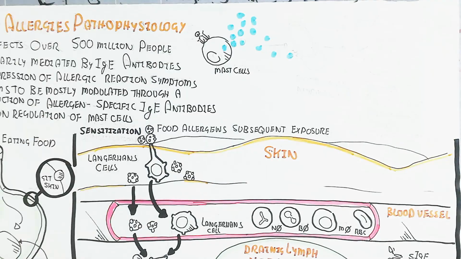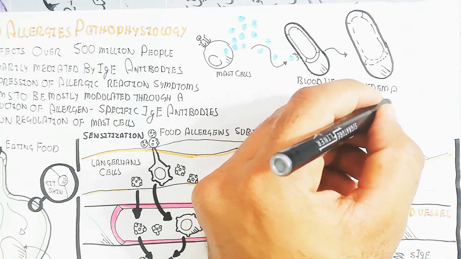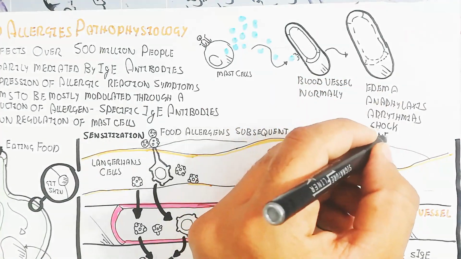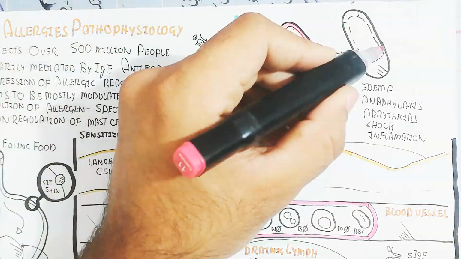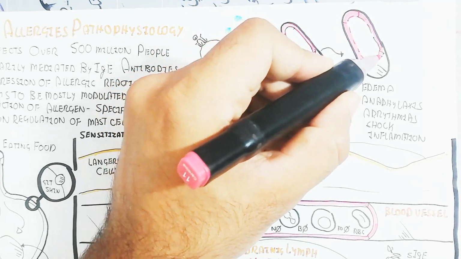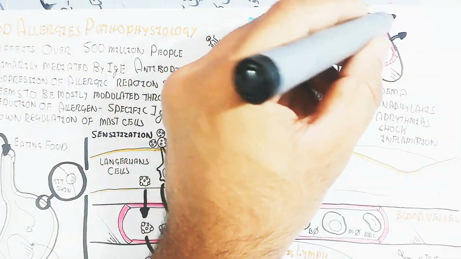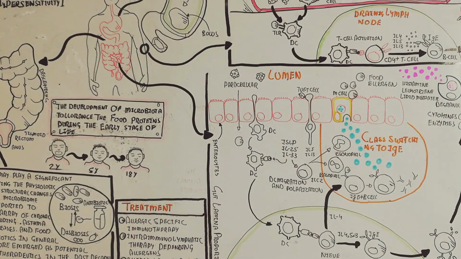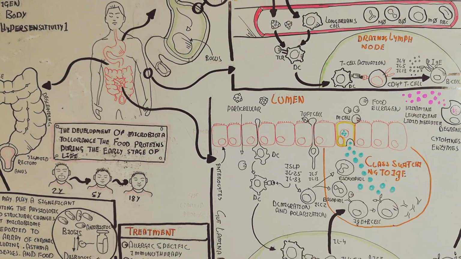For summarization, in the mast cell degranulation, the blood vessel normally binds with the histamine receptor, which will lead to edema, anaphylaxis, arrhythmia, shock, and inflammation. Due to increased permeability, water and fluid will move from the extracellular fluid into the tissue and will lead to decreased blood pressure. I hope you make sense of this.